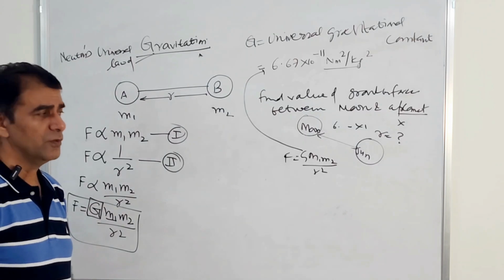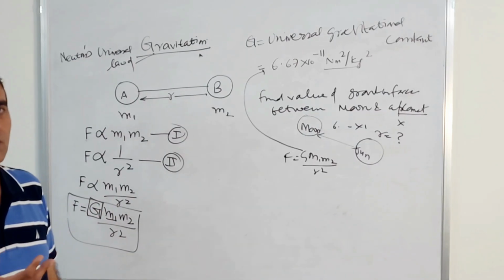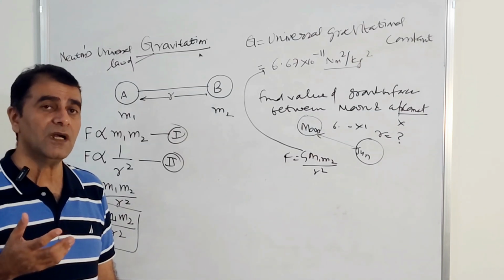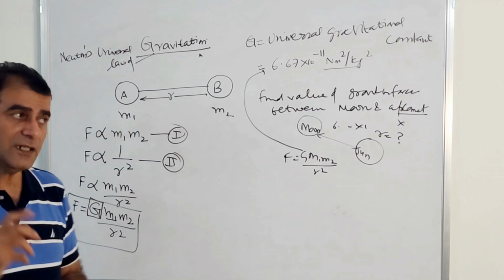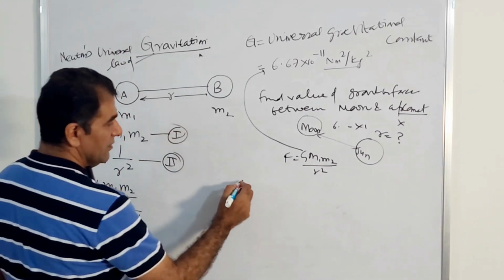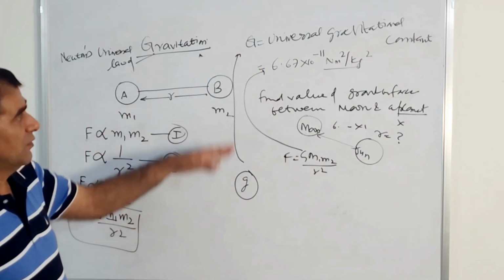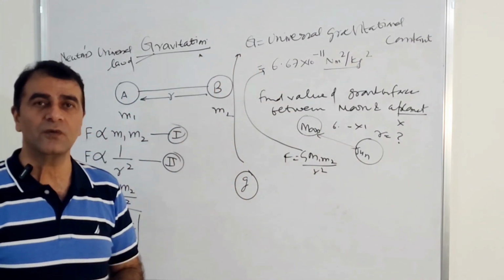So tomorrow we will go for something detailed, that is the new term called gravity, and then we will find a relation, because gravity is denoted by small g and this is capital G. We will find a relation between this and this also. We will discuss in detail.